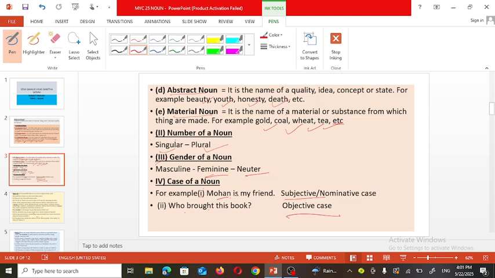Here Mohan is used in the subjective case. But in the next example, who brought this book? Here this book is the object, who is the subject, and this is the verb. So this noun is used in the objective case. In this way we can classify nouns in different ways.